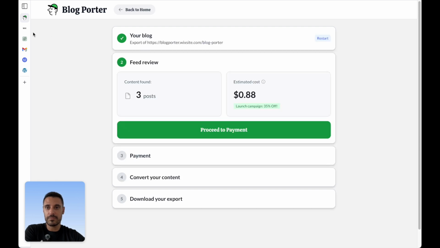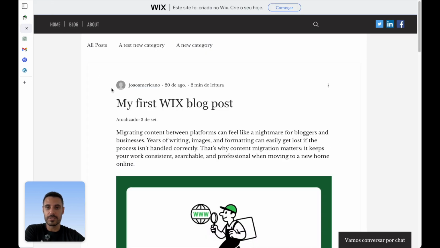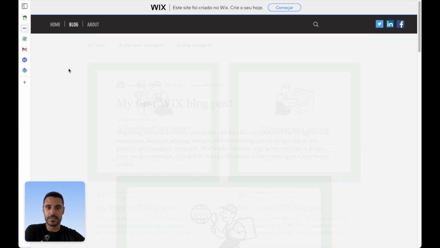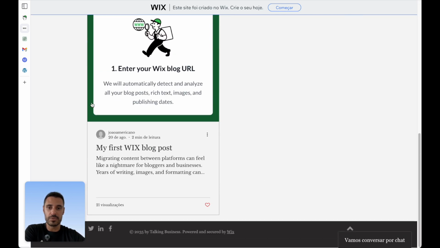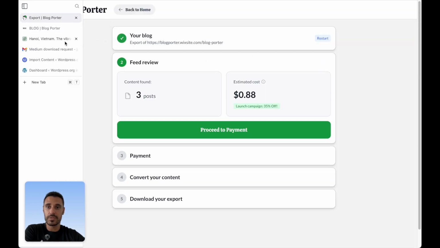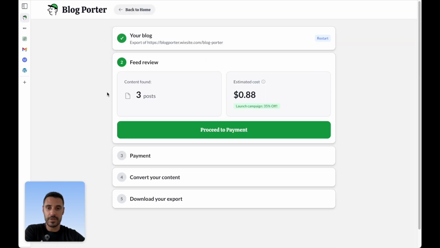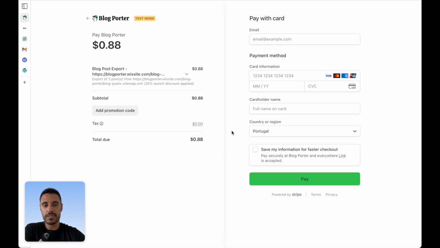For this demo, the URL that I'm using here is a generic Wix blog that we have created. It only contains 3 posts, as you can see here. So that's exactly what BlogPorter identified, 3 posts. And if we want to proceed with payment, then we just need to click this button, enter our payment details, and then it will go back to the conversion step. So I'll just fill in the details here very quick, and I'll be back with you.